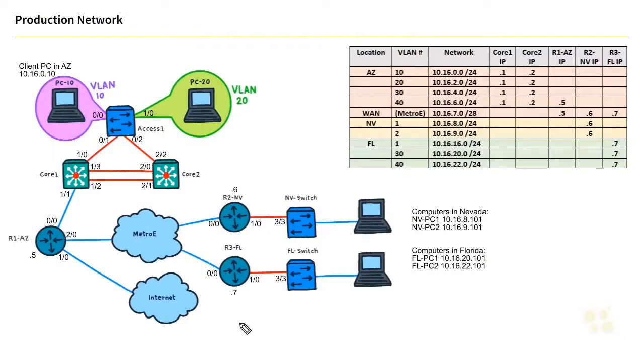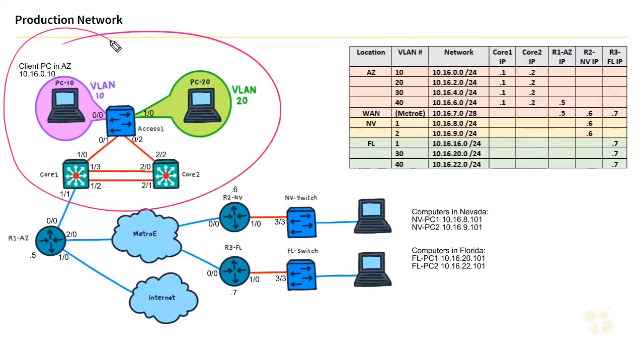So here's our topology, and here we have the Arizona network, and we are going to focus on connectivity between the PC in Arizona, this Windows 10 PC. The problem is that this PC in Arizona cannot ping any of the computers in Florida or Nevada. And so the challenge is to identify what is the problem with that connectivity and then to go ahead and solve it. So I invite you to pause the video right now, and when we come back, we'll turn it over to Bart for the walkthrough.